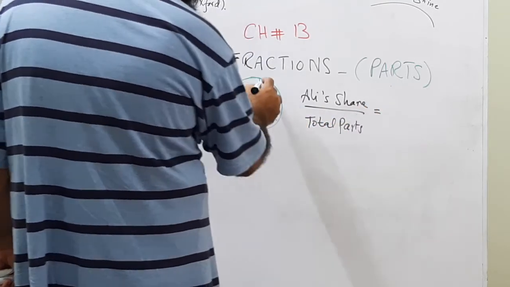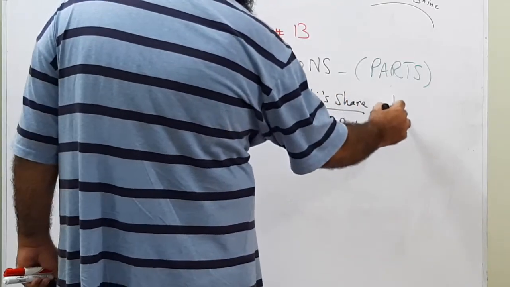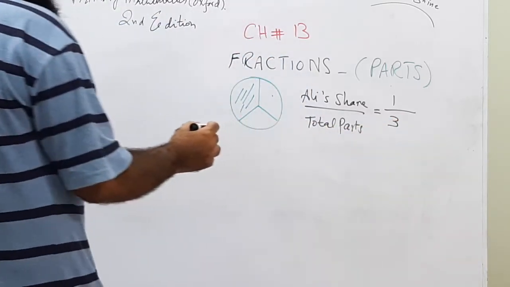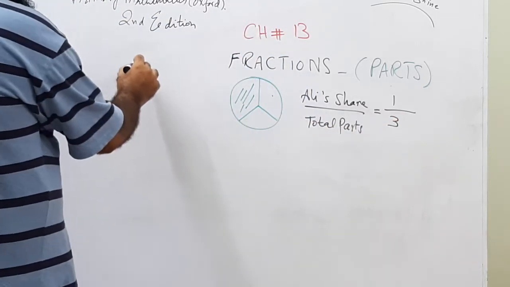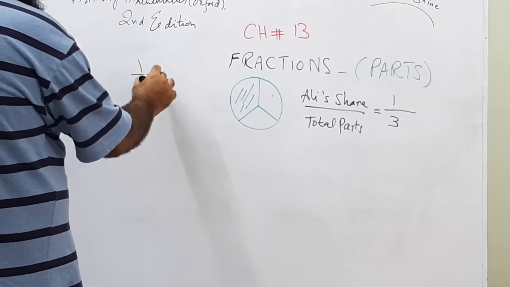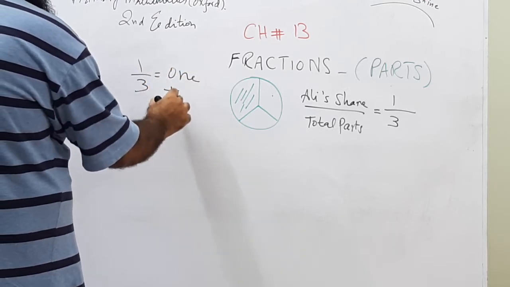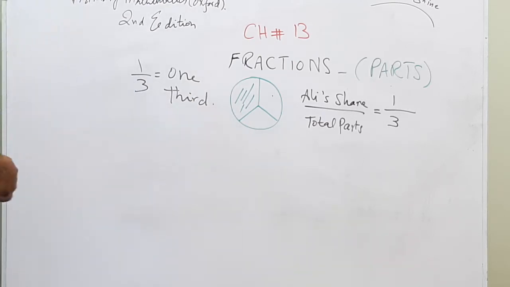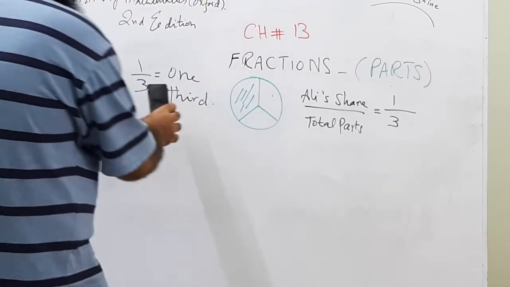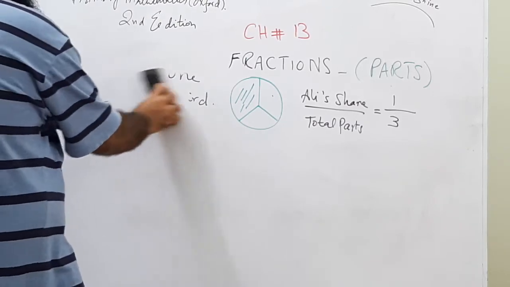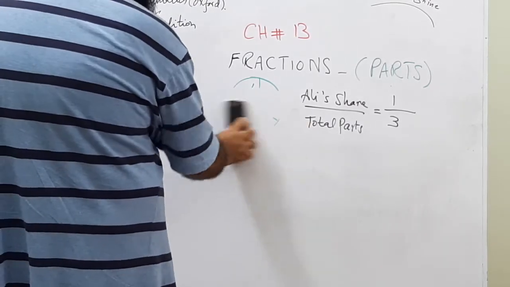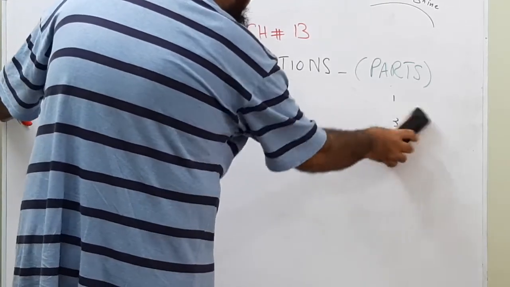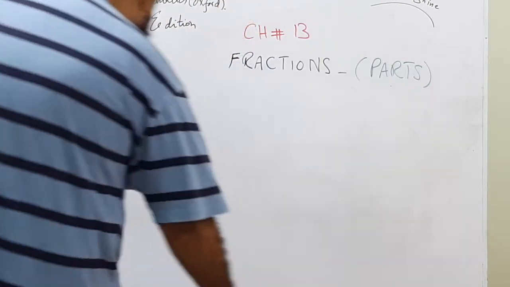So how much is Ali's share? One part. How many are total? 1, 2, 3 parts. So he got 1 over 3. Always remember that 1 over 3 is also known as 1/3. Ali got 1/3 of the pizza or 1/3 of the cake. So this is the concept of 1/3. What is 1/3? One part over three means one part out of 3 equal parts.